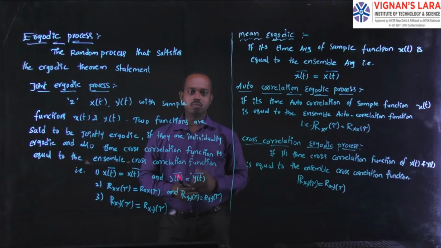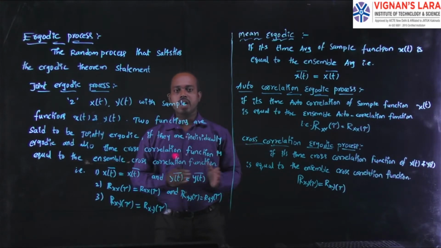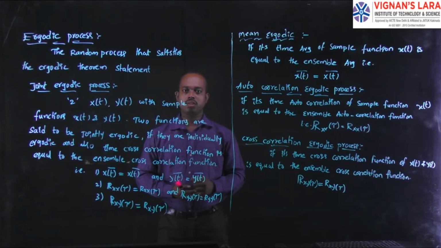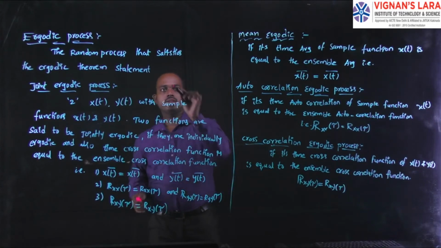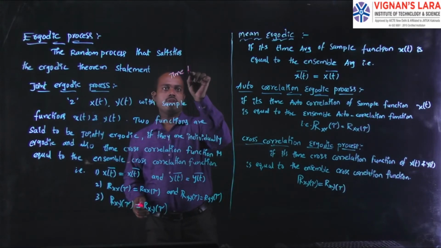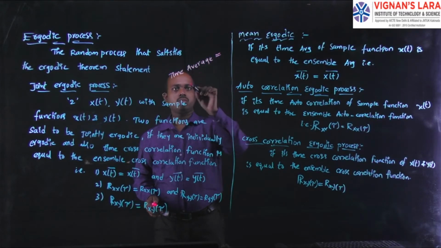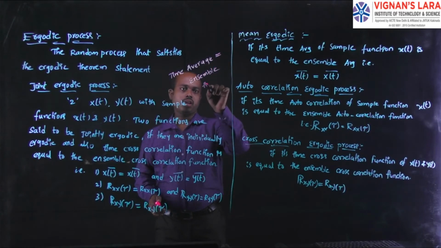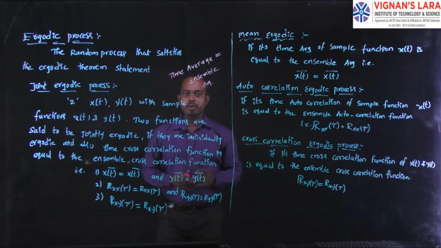What is the ergodic statement? The ergodic statement is that the time averaging functions are equal to the ensemble averages. Time averages equal to ensemble averages is called the ergodic statement. And I am writing here: time averages is equal to ensemble, where ensemble means the normal averages. It is the ergodic theorem statement.